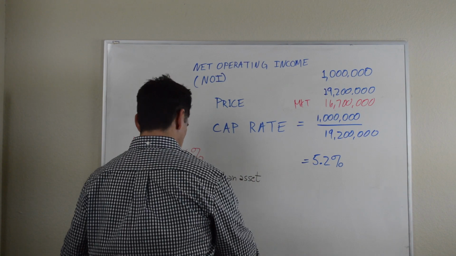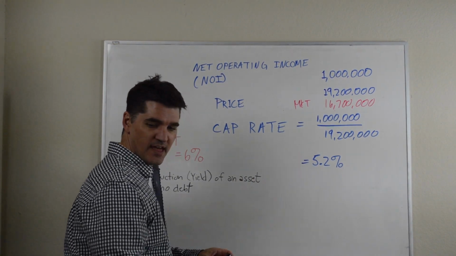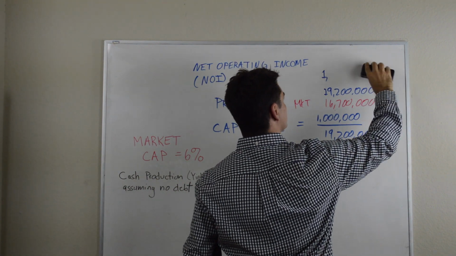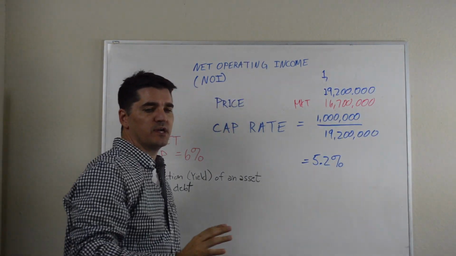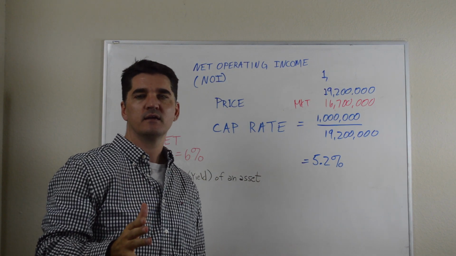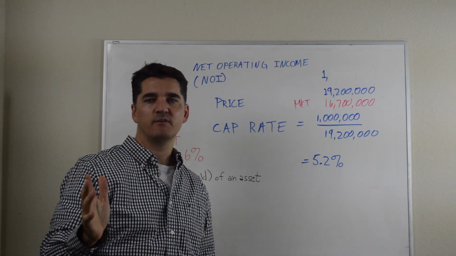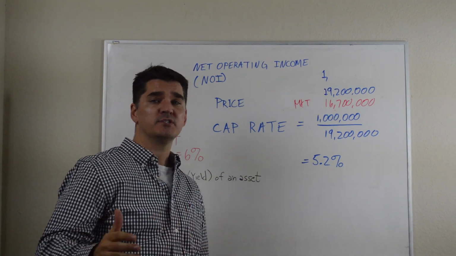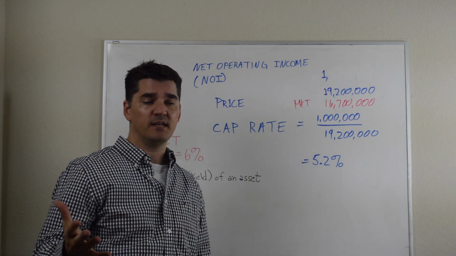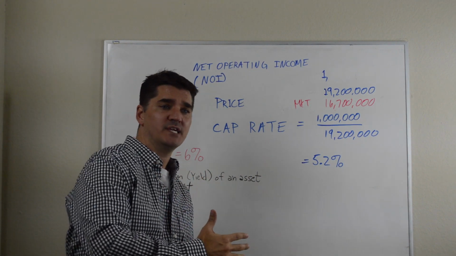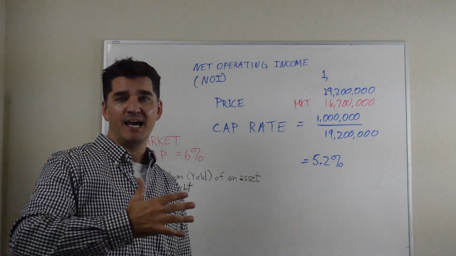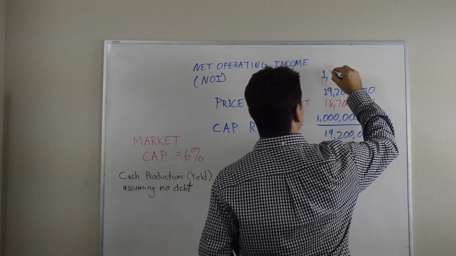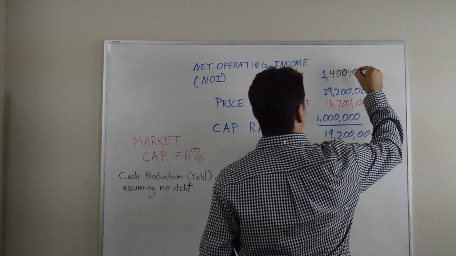Now let's also assume that we hold this asset for 5 years, and we're going to go in there and offer covered parking. Say 100 people take covered parking. We're going to offer trash valet service. We're going to go into all the units and renovate the units and increase the rent. We're also going to get rent increases just by inflation over the 5-year hold period. And let's assume that after 5 years, the net operating income is $1.4 million.